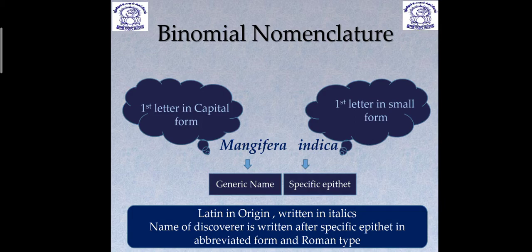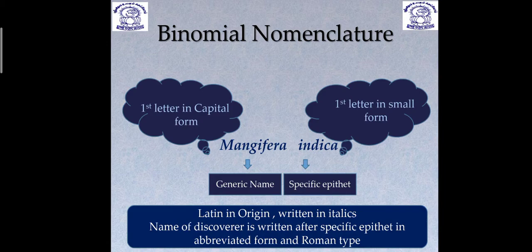And sometimes after this genus name and specific epithet, the author name is also written, sometimes in abbreviated form and Roman type. See, if suppose Linnaeus has given Mangifera indica, then we write Mangifera indica, and after that Linn. with a dot. So that represents Roman type, and the author citation is written after the specific epithet.